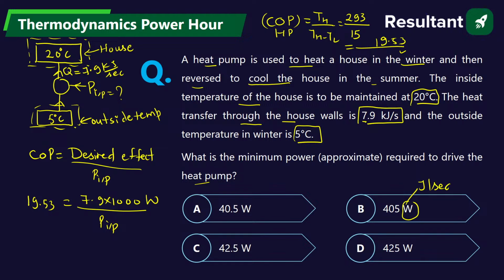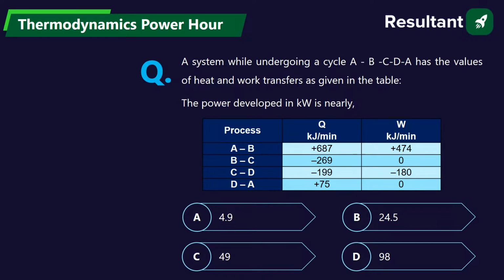The power input will come out to be 404.5 watt. So the answer will be option B in this case. Are you all getting this value? Please tell me. Next question. Try to solve this question.